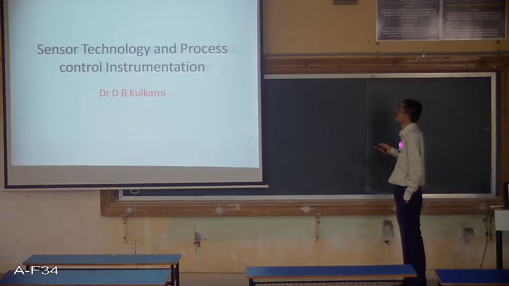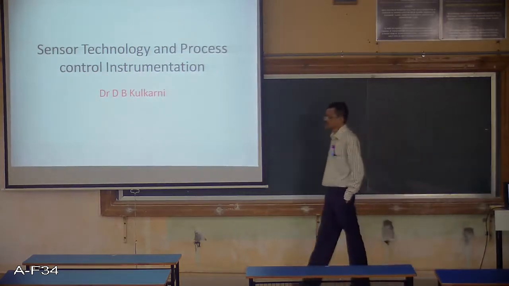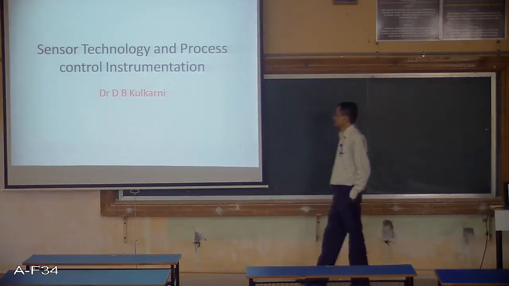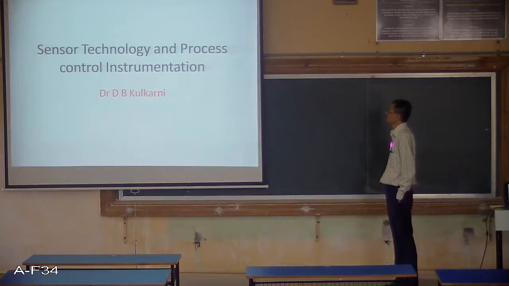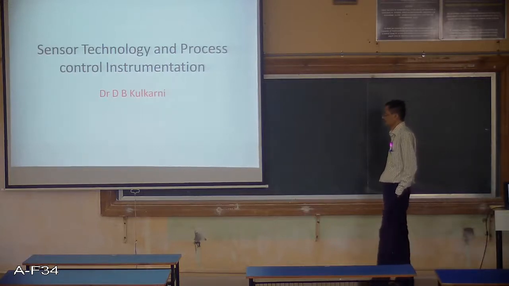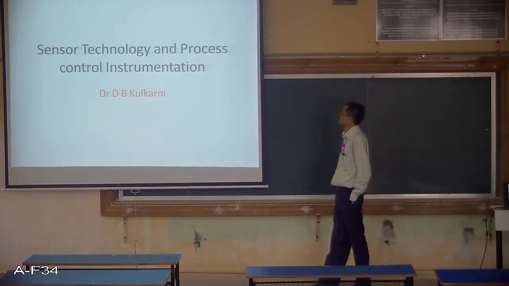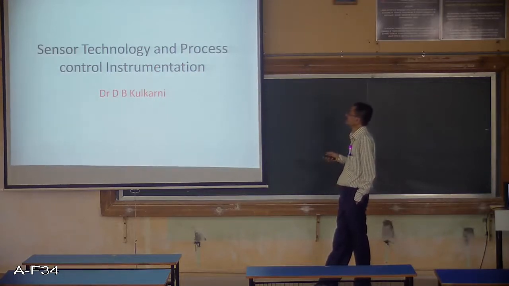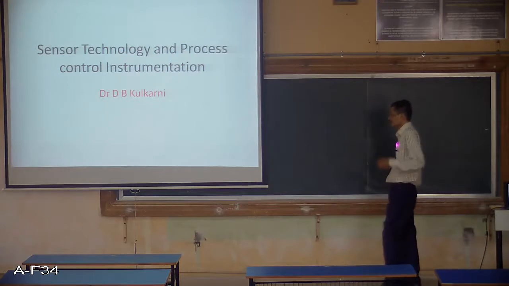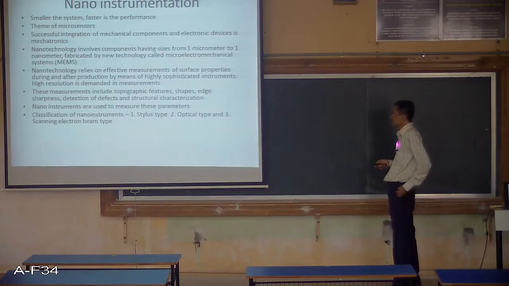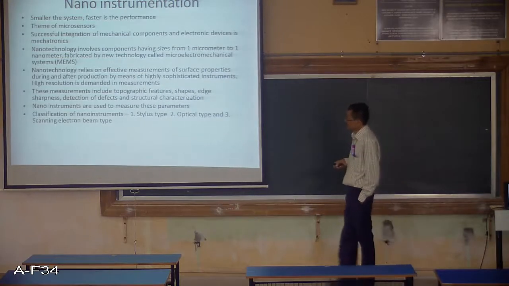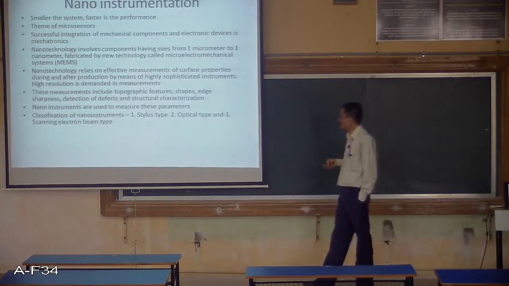This means various industries such as paper industries, biomedical industries, and other industries, and which type of instrumentation they are using for their daily use, that we are going to see. So in the first part of sensor technology, some part is already covered.